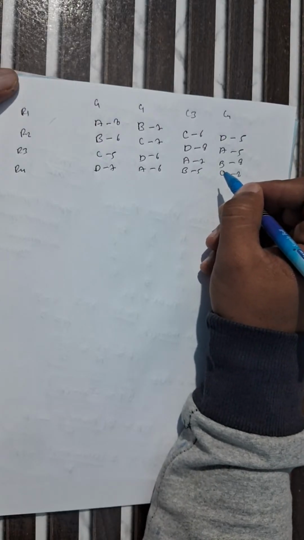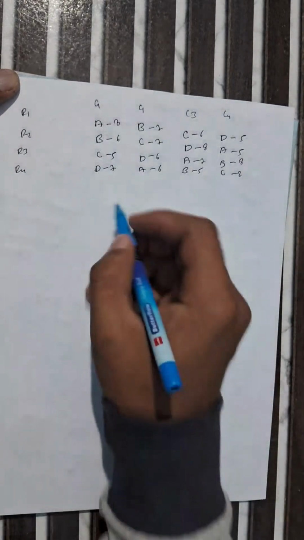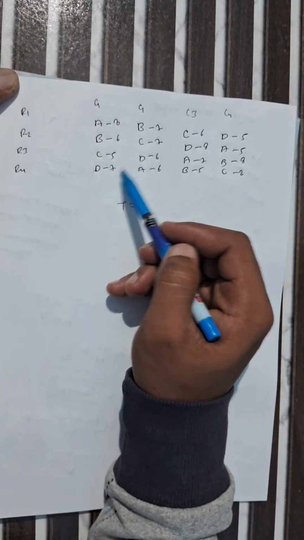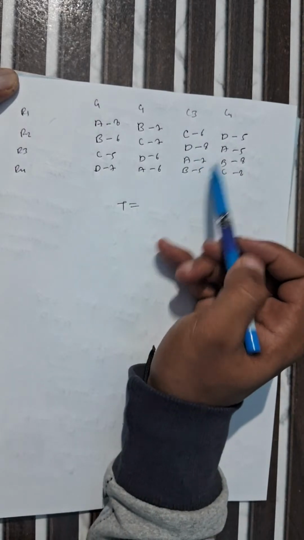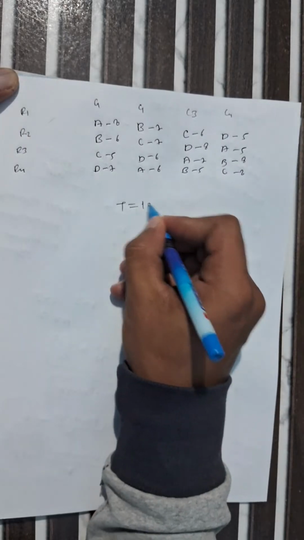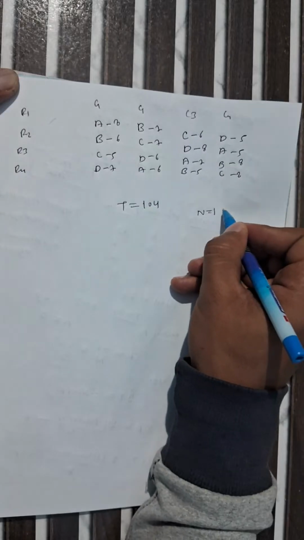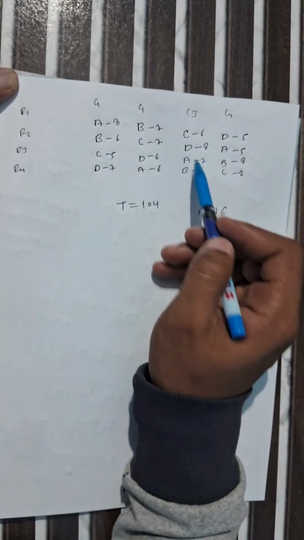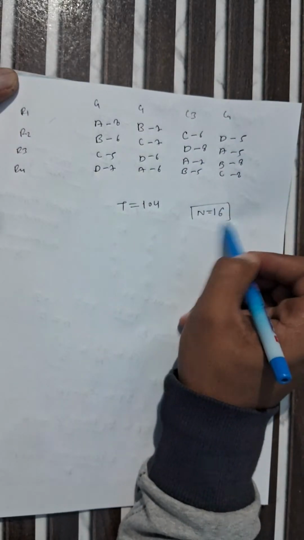Now let's solve it step by step. Our T value is the addition of all these: 8 plus 6 plus 5 plus 7, 7 plus 7 plus 6 plus 6, 6 plus 8 plus 7 plus 5, 5 plus 5 plus 8 plus 8. When you add it, it becomes 104. This is our total, and N is the total number of observations, which equals 16: 1, 2, 3, up to 16.